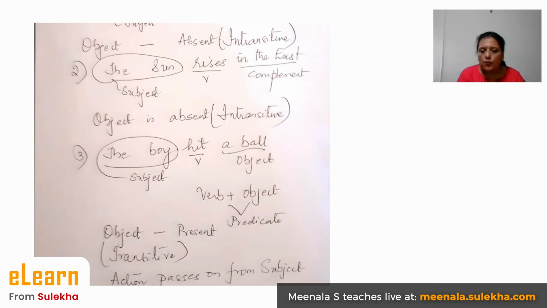So, when the verb has an object, such a verb is called transitive. Transitive. So when you want to change from active to passive, the most important aspect is the verb must be transitive. So very interesting, and I leave you at this point because let me continue further to make it more interesting.